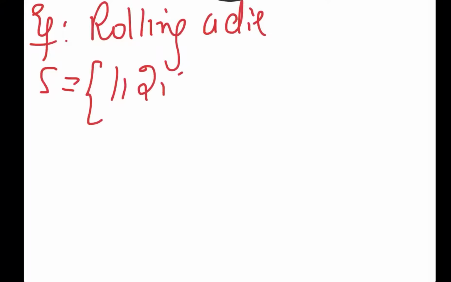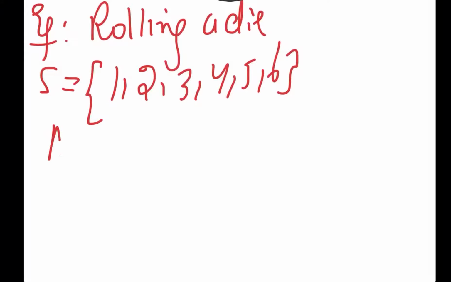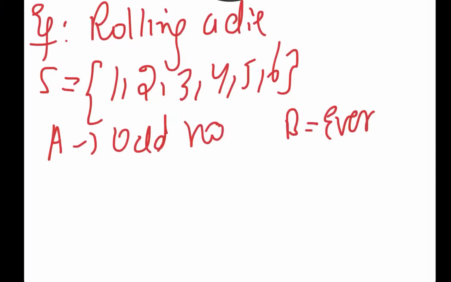So I am taking the event of rolling a die. The sample space here will be 1, 2, 3, 4, 5 and 6. Now I am taking A as an odd number appearing and B as an even number.